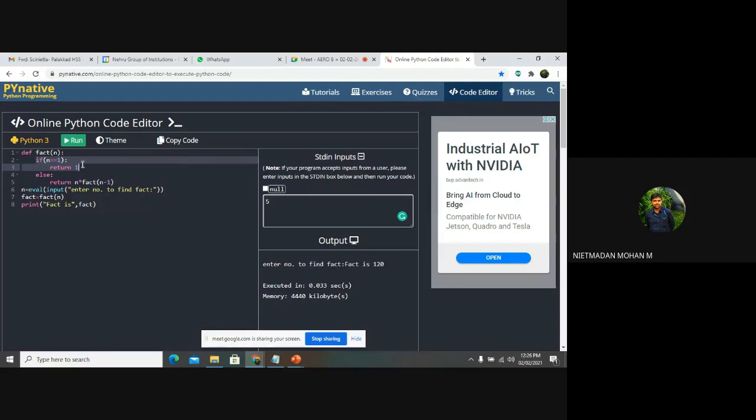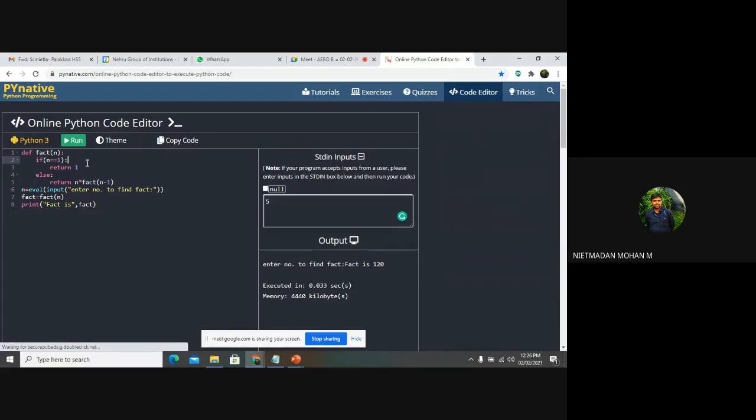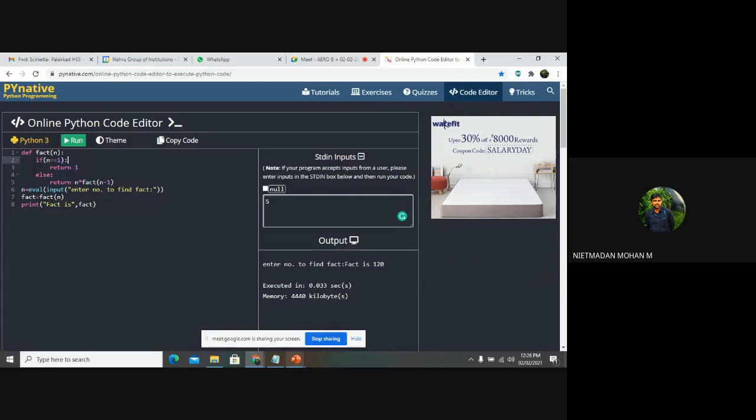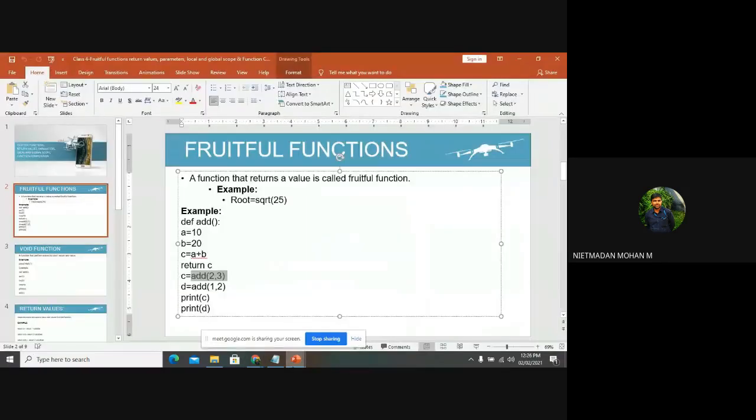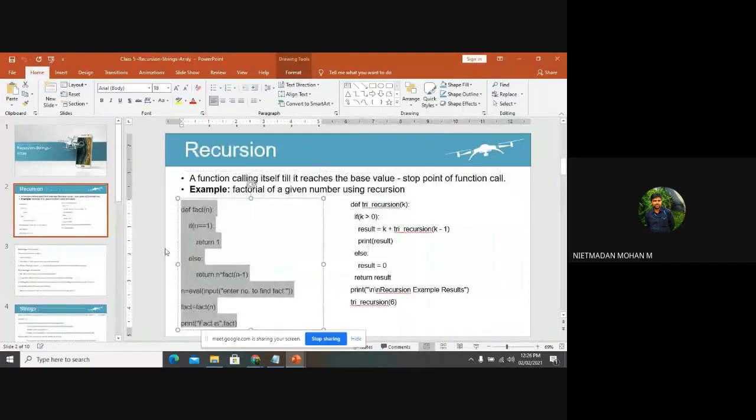And the second important thing is we want to call the function inside the function. So these are the two conditions we want to look into when we are going with the recursive function. It means we want to set a base value and we want to call the function within the function. So these are the two important points for this recursive function.